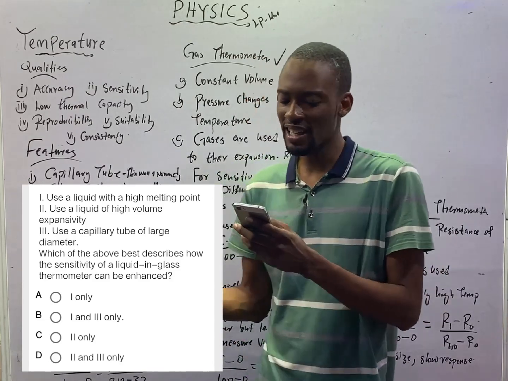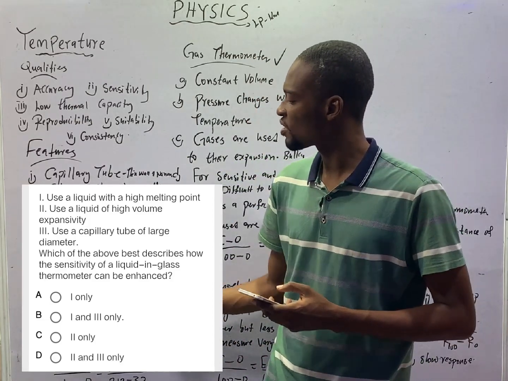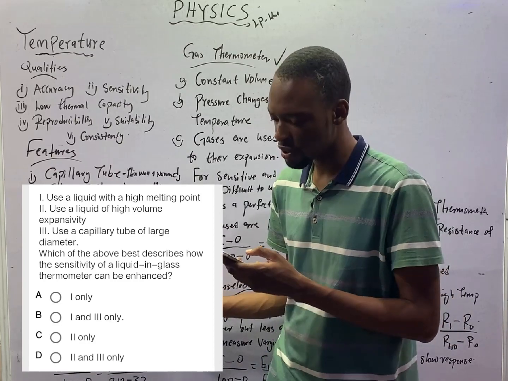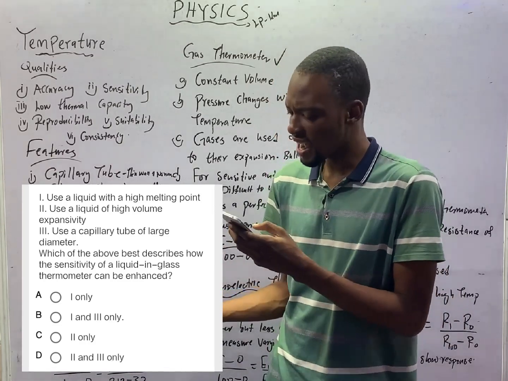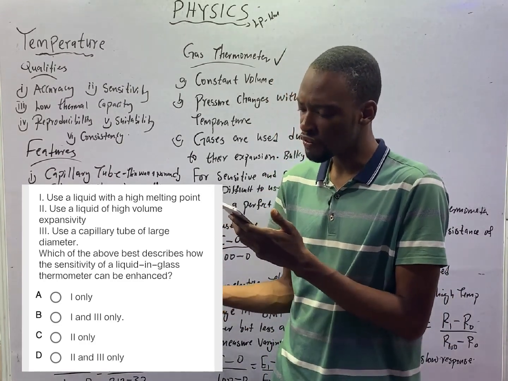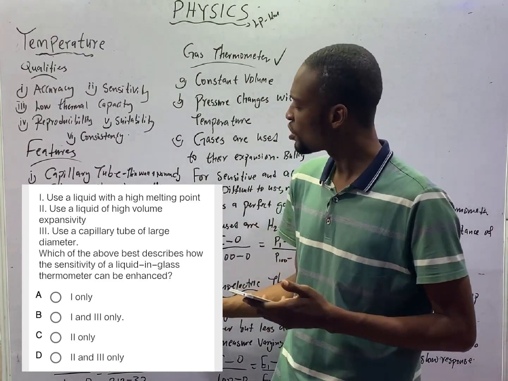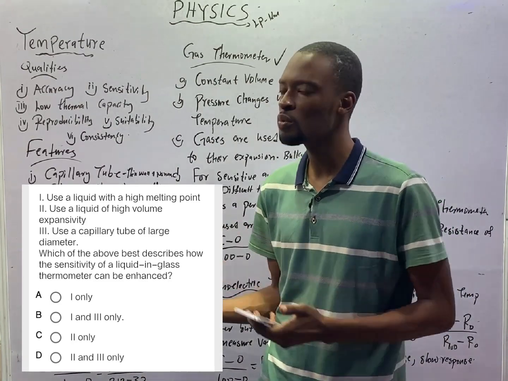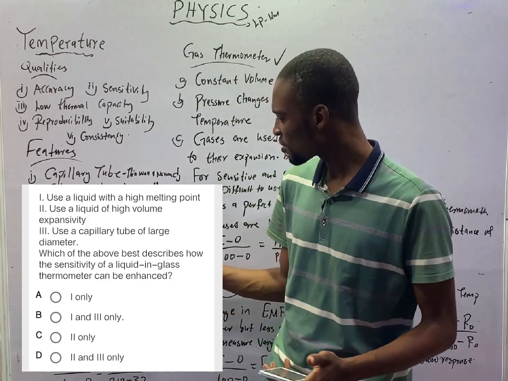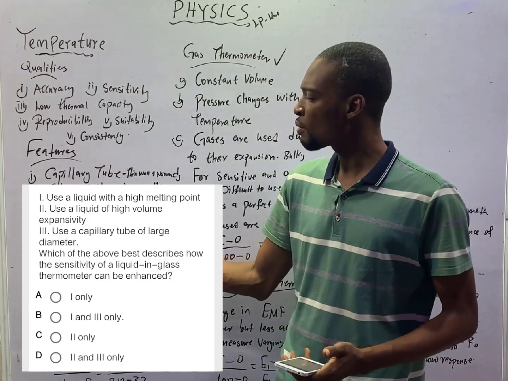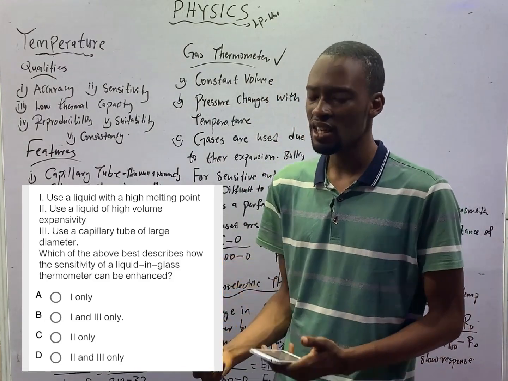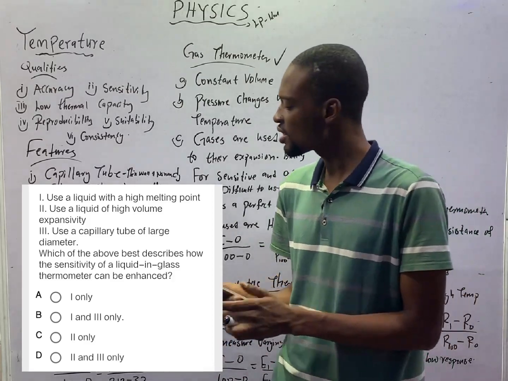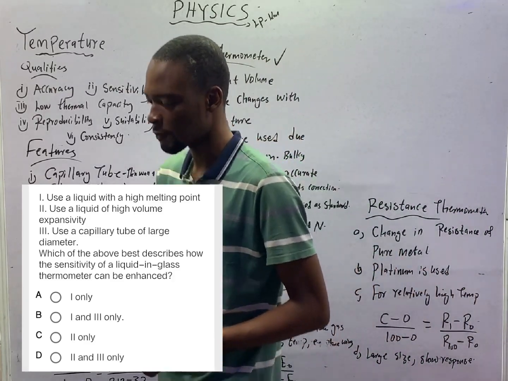A liquid in glass thermometer works based on change in volume with temperature. So, to enhance the sensitivity of a liquid in glass thermometer, we should use a liquid with high volume expansivity. Yes, your thermometric liquid should have high expansivity. Option C is the correct option.